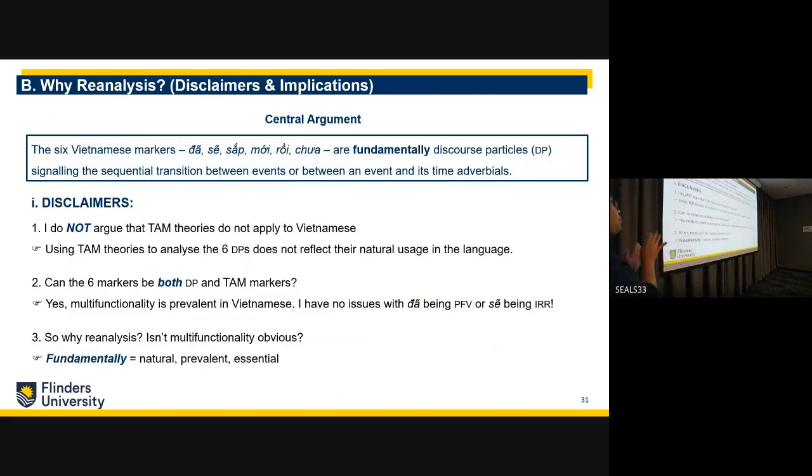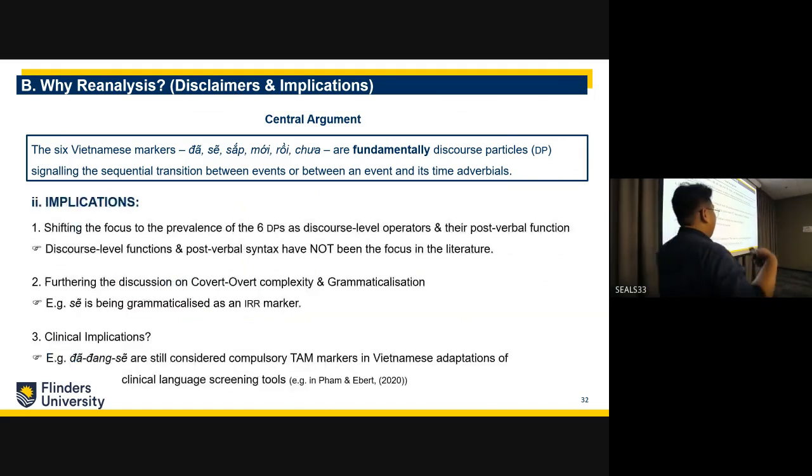First of all, I'm not arguing that tense, aspect and mood do not apply to Vietnamese. There are a few markers. And then the question is, can they be both discourse particles and tense markers at the same time? Yes, they can. So why on earth bother doing a reanalysis? Is multifunctionality obvious? What I'm thinking is that it shifts the focus in the literature away from lumped-together big groups of preverbal tense, aspect and mood markers.